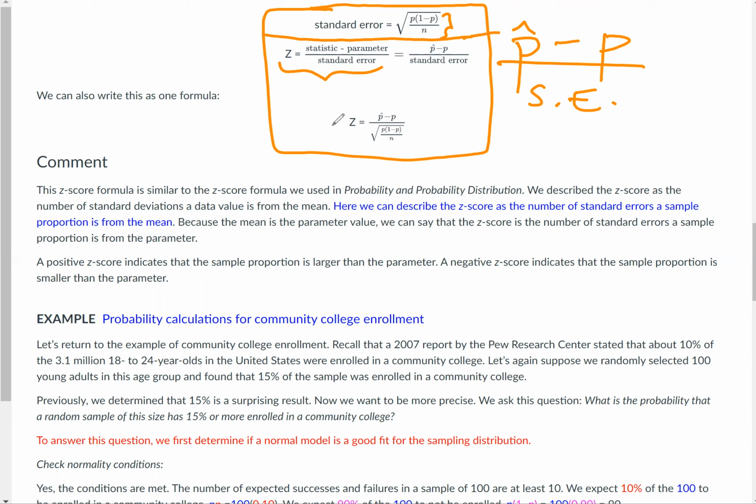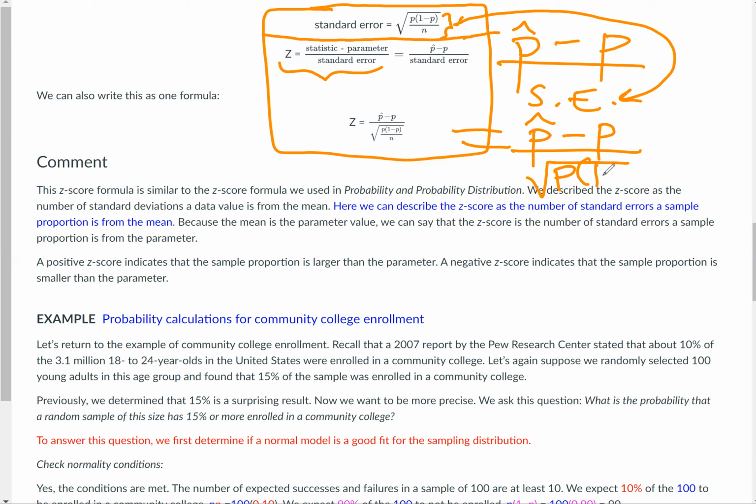Another way to say that is p hat minus p over standard error, but standard error is the formula above. So we can replace standard error in the denominator with that actual formula, over the square root of p times 1 minus p all over n. That's all in the square root. So it's kind of a complicated looking thing.